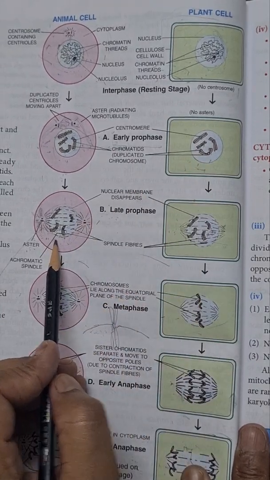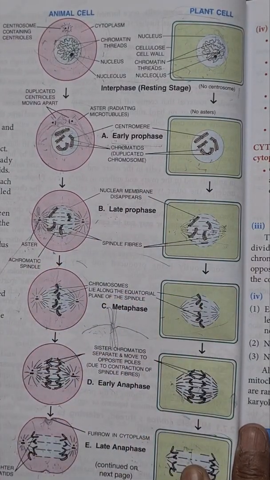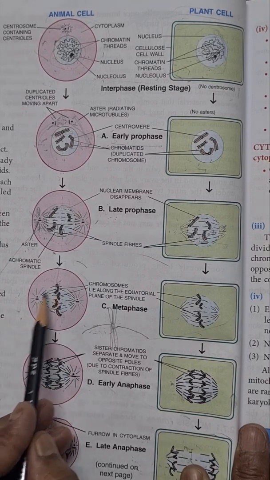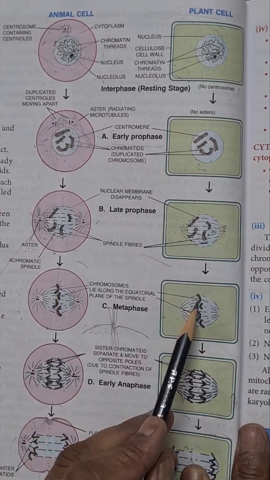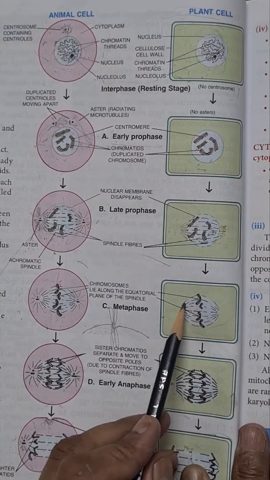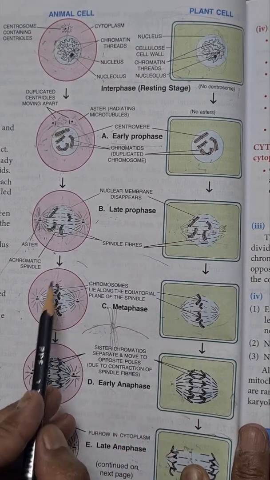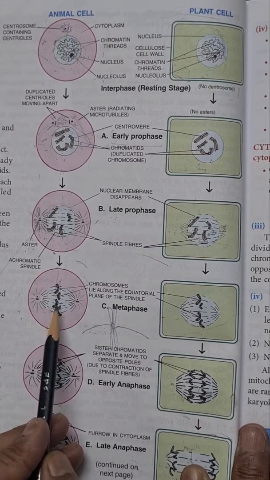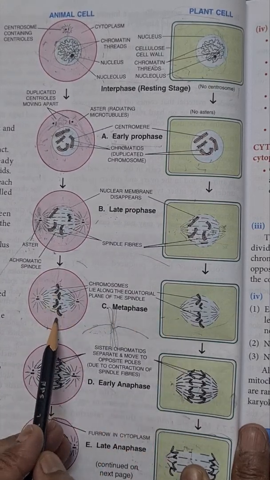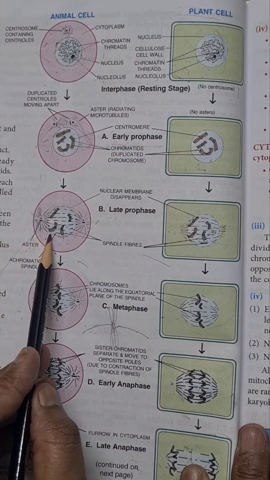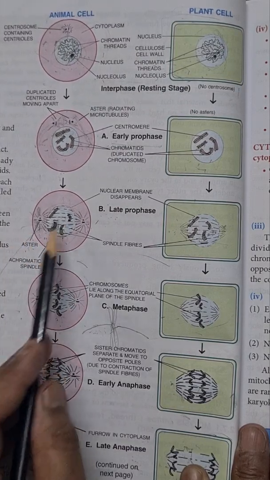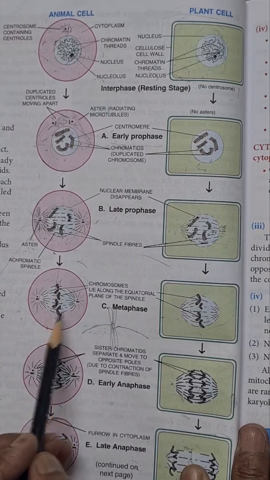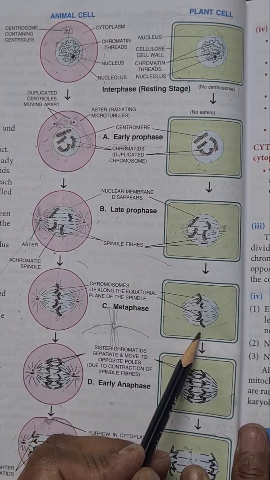Now after prophase, the cell enters metaphase. Only two changes occur during this phase. First, chromosomes get attached to spindle fibers through the centromere, and second, all the chromosomes align themselves at the equator of the cell, at the center of the cell. These are the chromosomes. At the end of prophase they start moving towards the center, but in metaphase they all align themselves at the center of the cell.